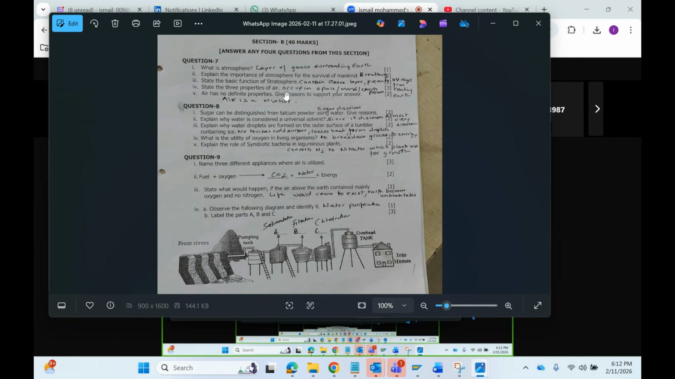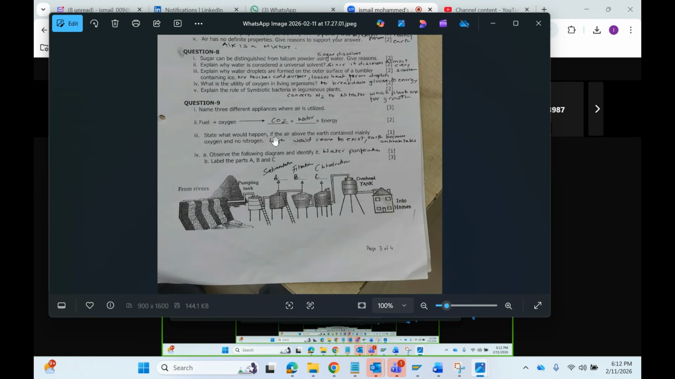Next one, three properties of air. Air occupies space, air has mass, and air exerts pressure. These three properties you have to say. Air has no definite property, give reason: because air is a mixture and a mixture does not have any definite properties, so air does not have definite properties.